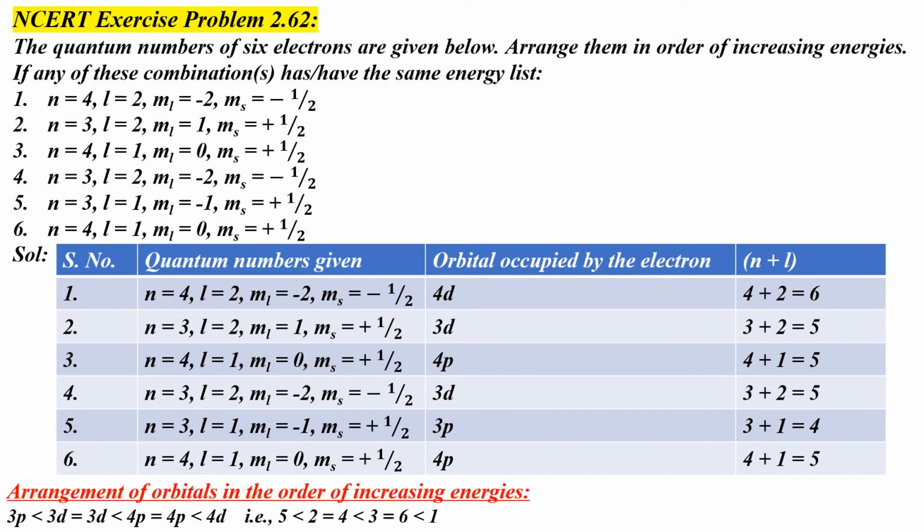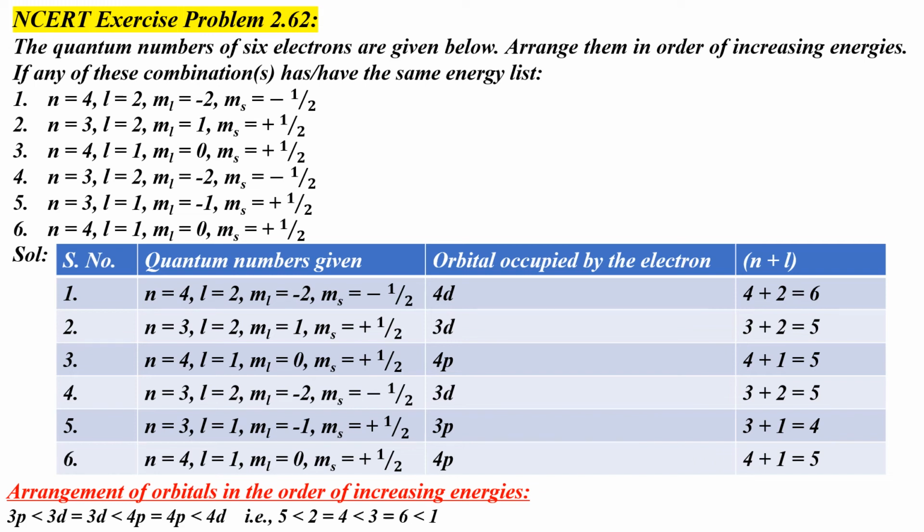Now the last set of quantum numbers. n is equal to 4, L is equal to 1. So here the electron is occupying the 4p orbital, and the value of n plus L is 4 plus 1, which is equal to 5. We know according to the n plus L rule, the lower the value of n plus L for an orbital, the lower is its energy. Also, if two orbitals have the same value of n plus L, the orbital with the lower value of n will have lower energy.